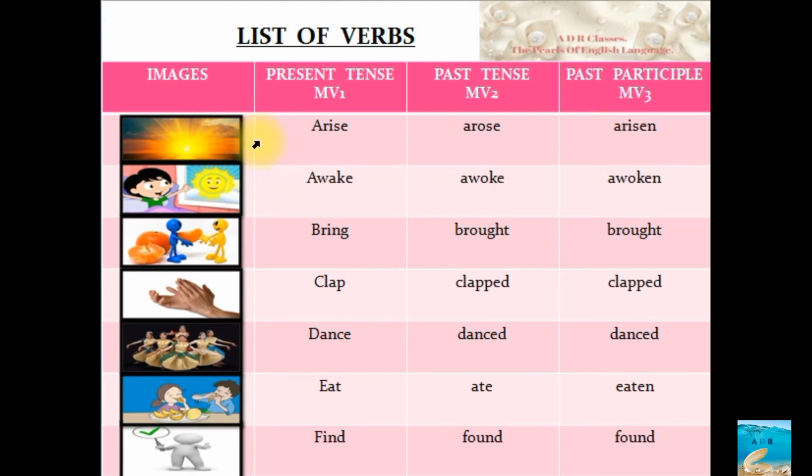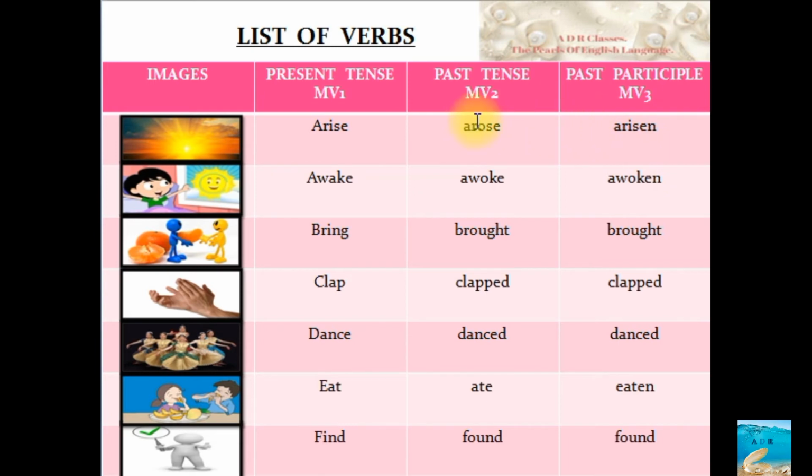Now the image is showing you the sun has arisen. Suppose there is a sentence, the sun arises in the east. Now the sun is third person, hence we are using arises. The sun arose in the east. The sun has arisen in the east. If you notice, the subject and verb are the same, but the action's time sequence has been divided into present tense, past tense and past participle form.